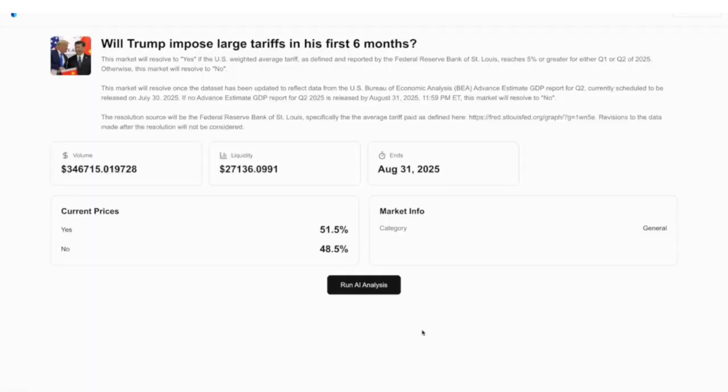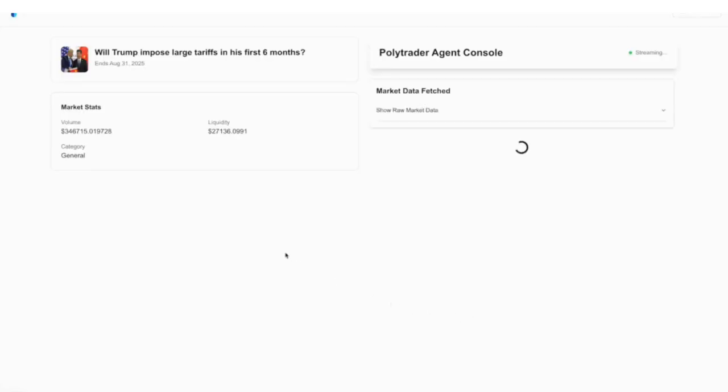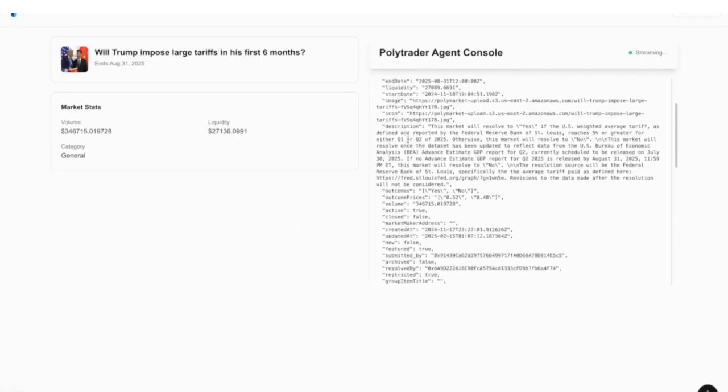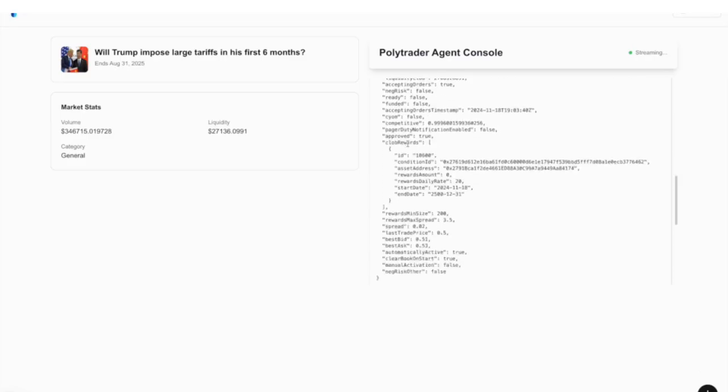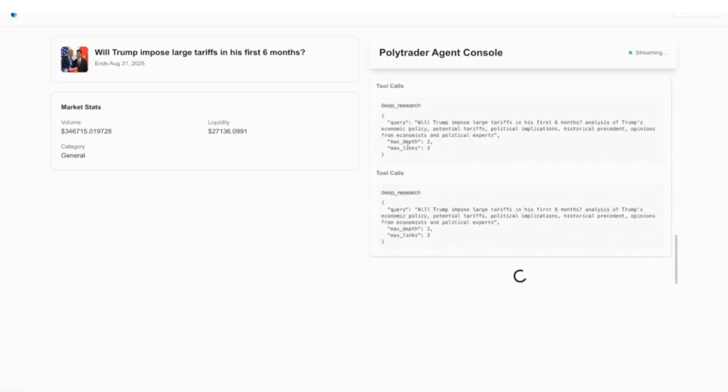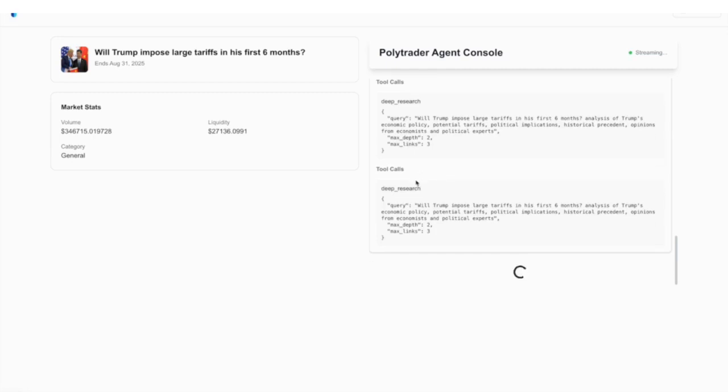Okay, now we're going to kickstart the agent workflow. By doing that, we trigger the agent to start researching: will Trump impose large tariffs in his first 6 months? And right there, you just saw the raw market data and the deep research tool call that the agent made, with the query, max depth, and max links per query.